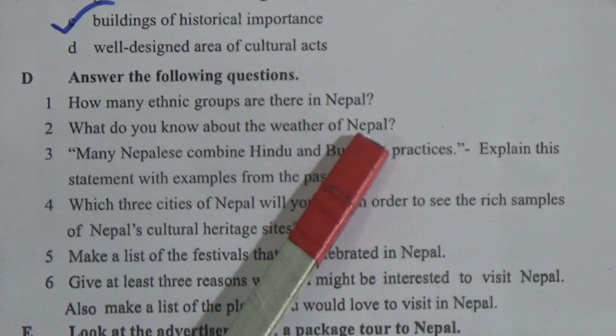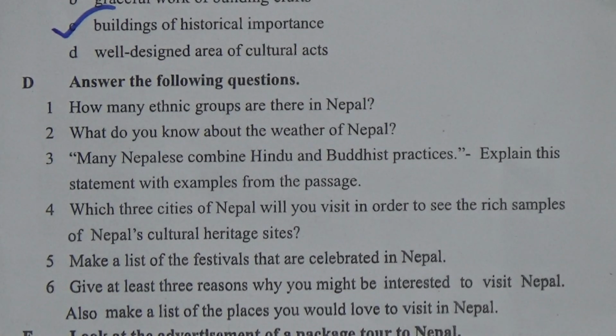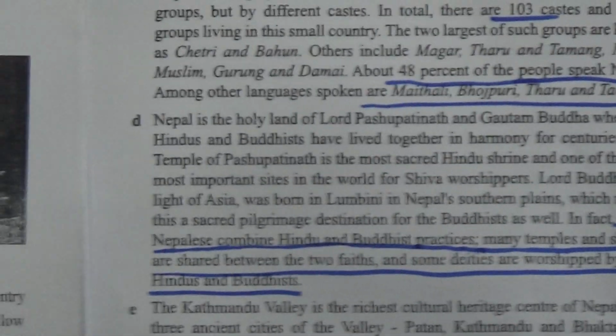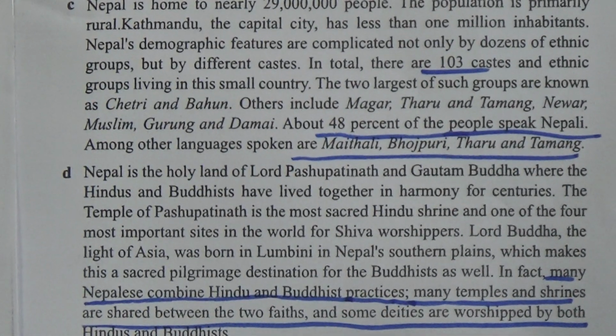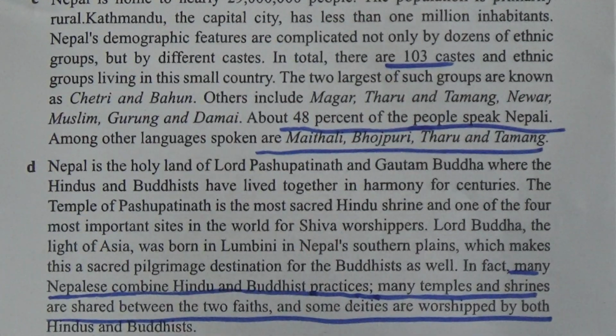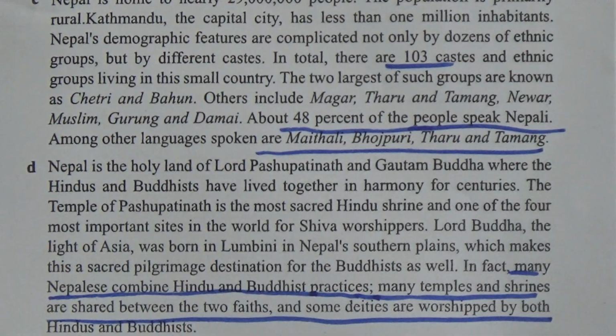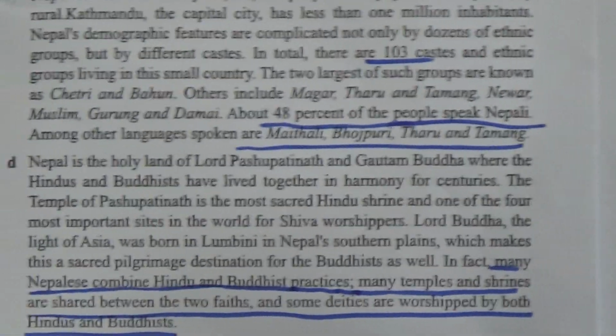Now number 2, what do you know about the weather of Nepal? The weather of Nepal varies from place to place, and the southern part has hot summer and warm winter. That means paragraph B is about the weather. We will make our answer with the help of paragraph B.